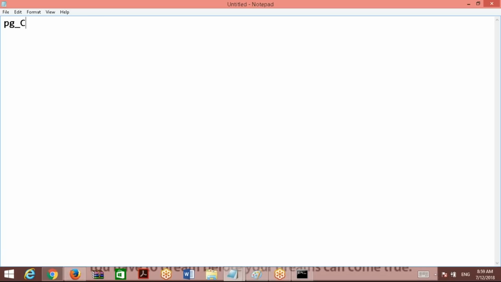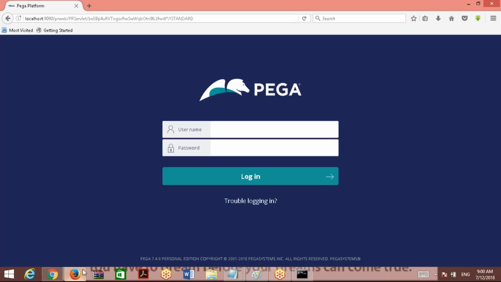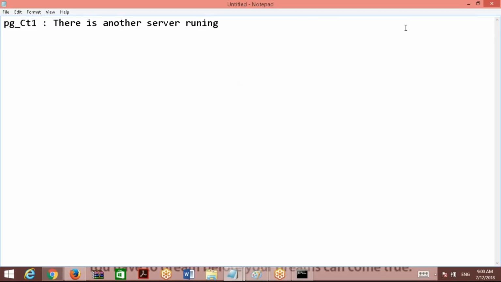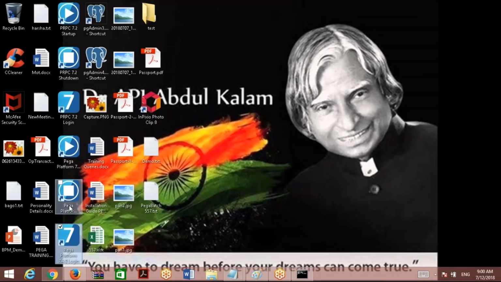What is that? PG CT1. There is another server running. If you get this message, it means that previously, when the server was up, you had not properly shut it down. It has been abruptly closed. So what you have to do is double click on shutdown. You do not close the windows directly. You double click on shutdown.